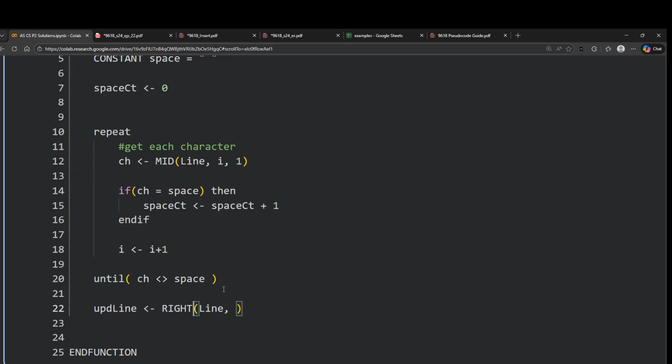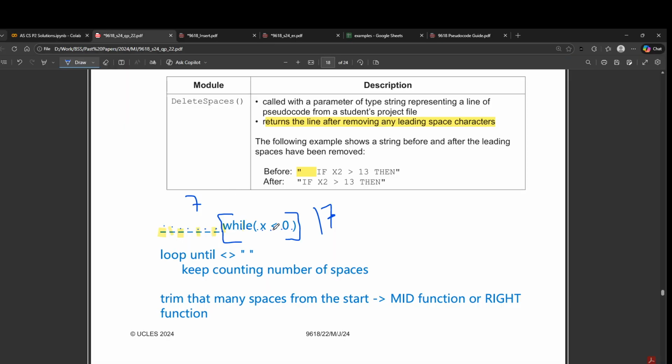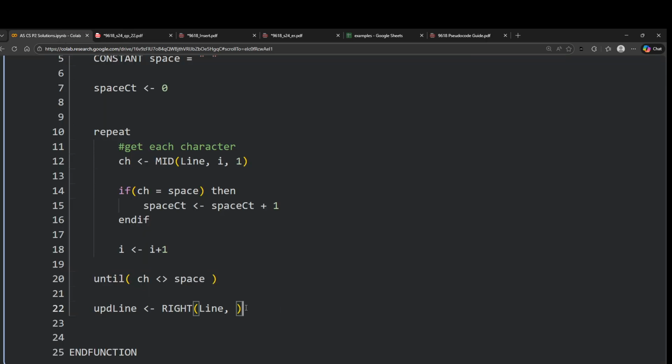Okay, so updated line would be to get this many characters from the right side. How do I calculate this? The total length is 17 and the number of space characters is 7. So 17 minus 7 would give me 10, which is the number of characters that are not leading spaces. Okay, so that is what I have to do.